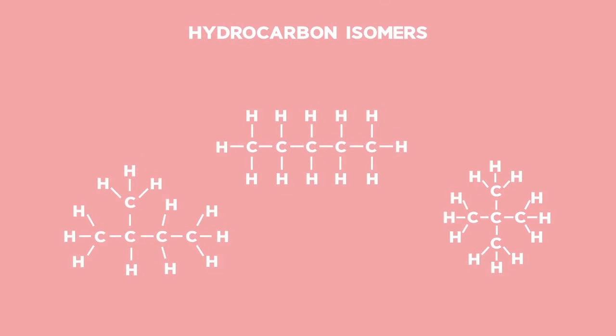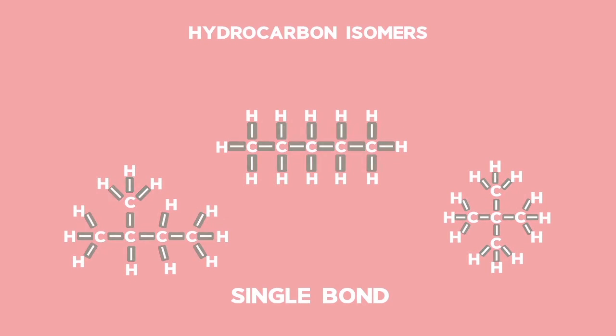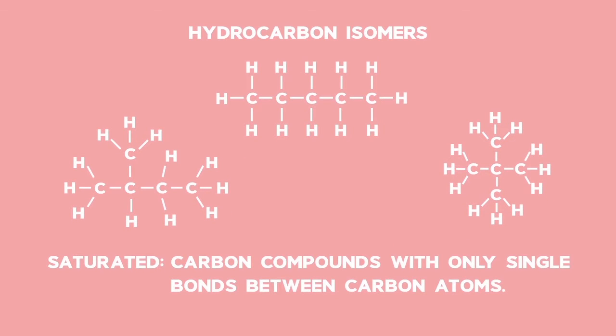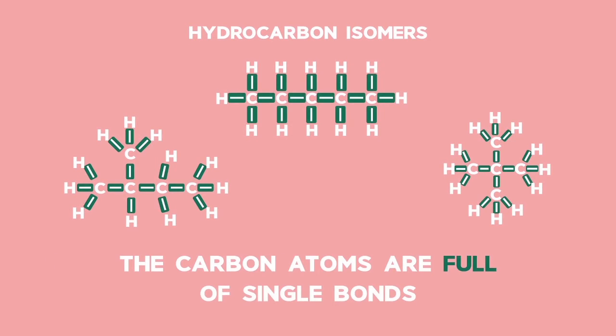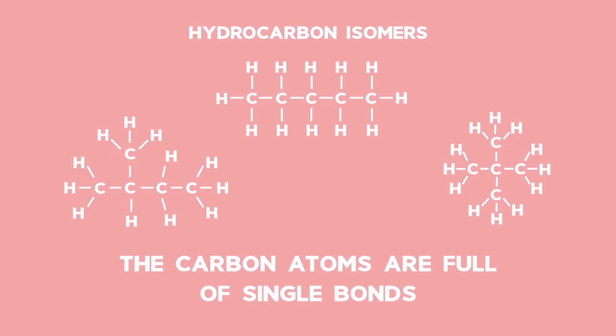The alkanes are recognized by their single bonds between carbon atoms. These single bonds mean that the carbon atoms are already bonded to the maximum number of atoms, and therefore we can say that alkanes are saturated. The word saturated means full. The carbon atoms are full of single bonds.